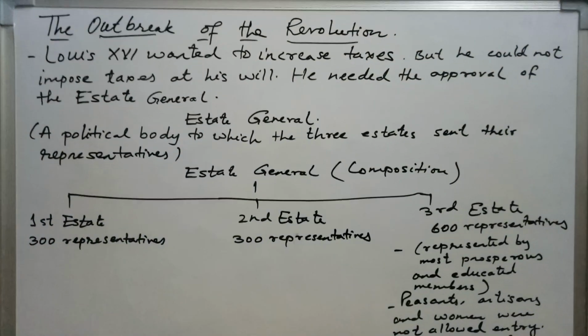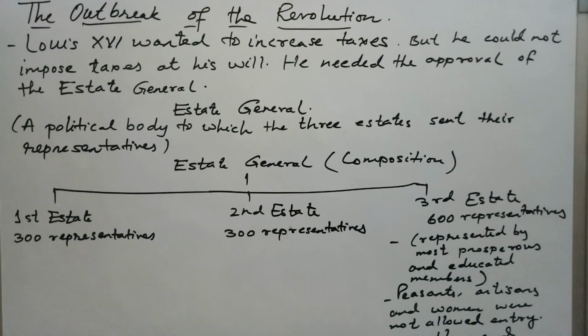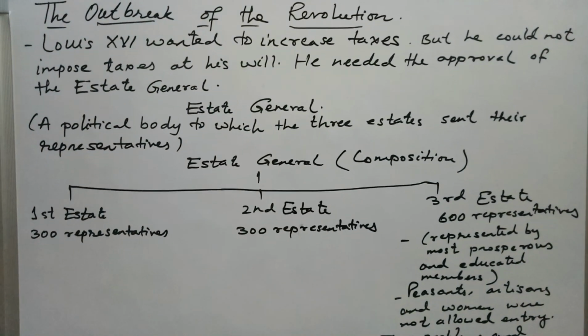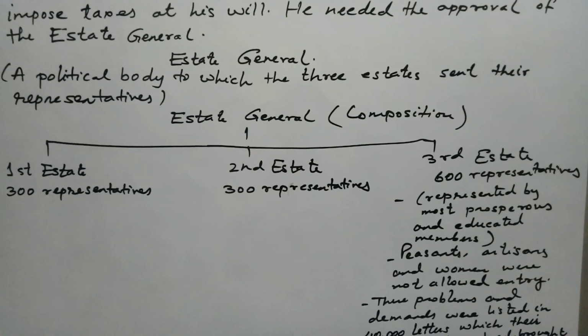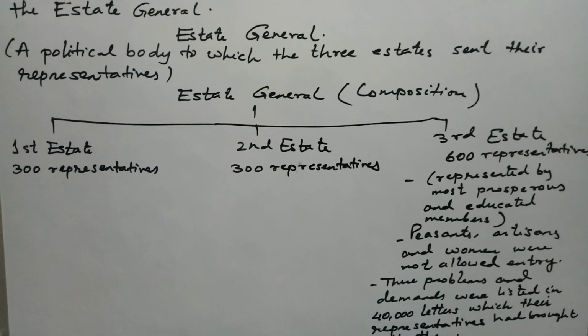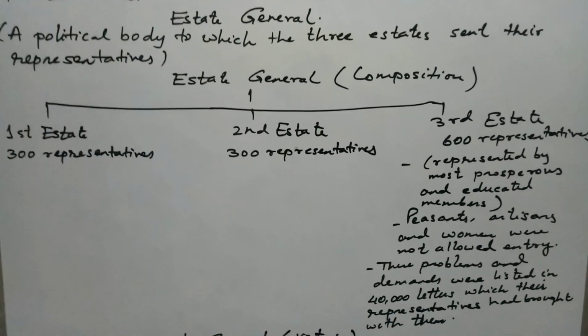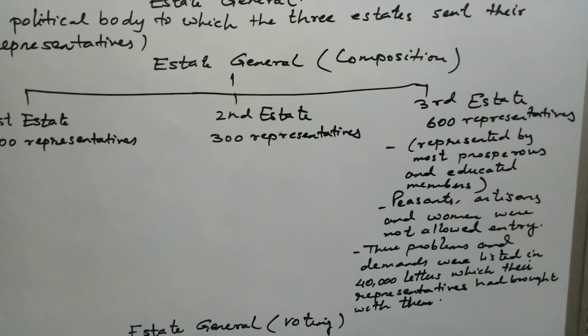Now what is the entire summary? The king wanted to increase taxes. He could not do it alone. He had to pass the proposal in the States General. The States General consisted of three states. The first state had 300 representatives, the second state had 300 representatives, and the third state had 600 representatives.